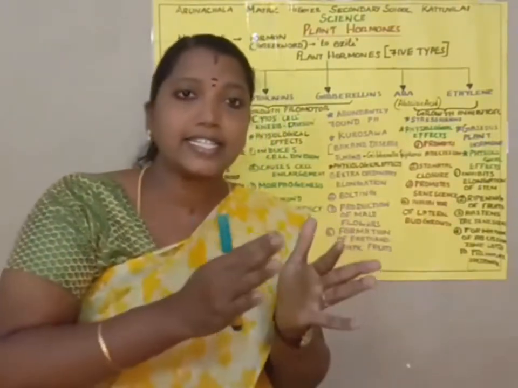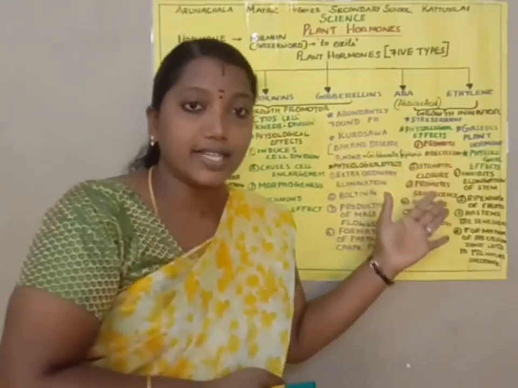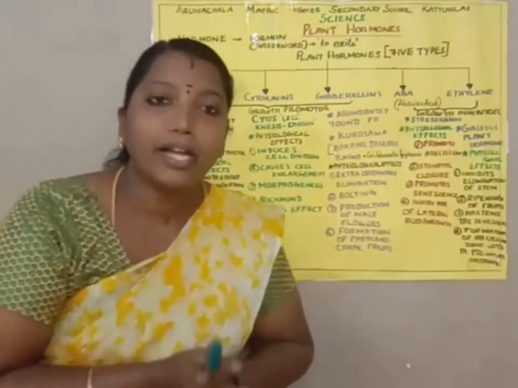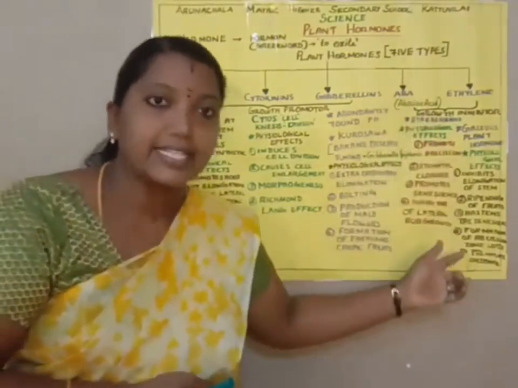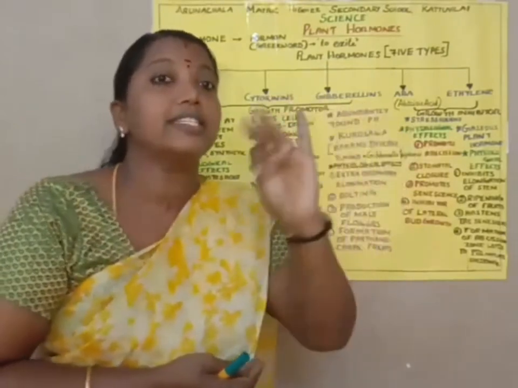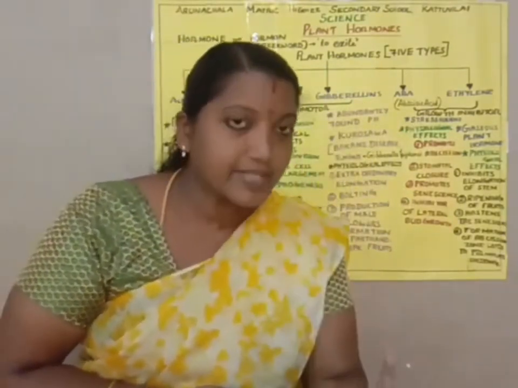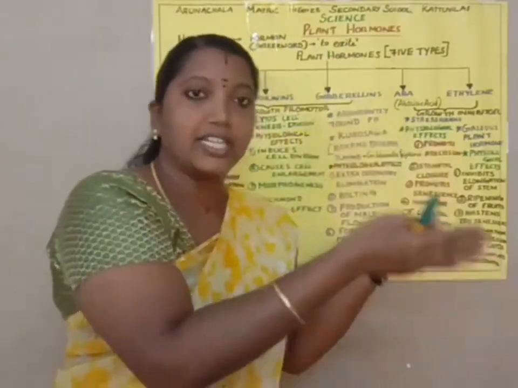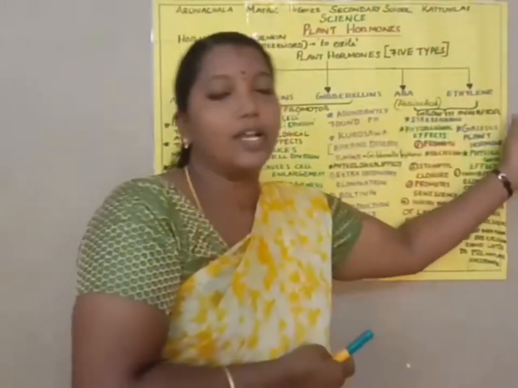Then it also promotes senescence. Senescence means greenish leaves change into yellowish; that we call senescence. Then it also inhibits lateral bud formation. So ABA, or abscisic acid, is a stress hormone that helps plants tolerate various stress conditions. It promotes abscission, senescence, etc. Have you understood?